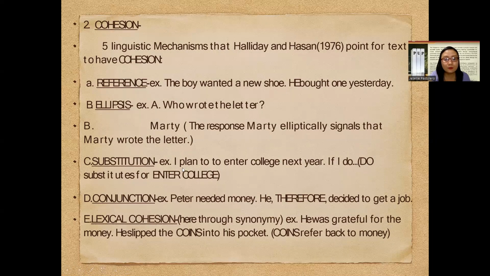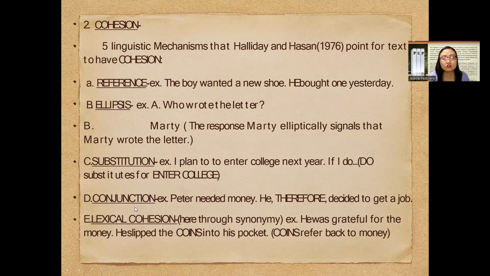Again, I plan to enter college next year. If I do, so the verb do here functions as a substitution for entering college. If I do, I think I'll be taking BS Education as my major course. So that is the case of substitution.